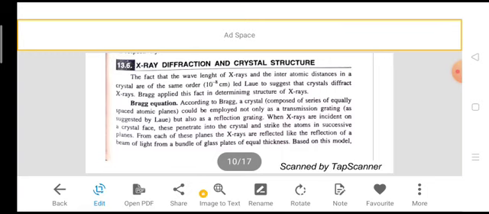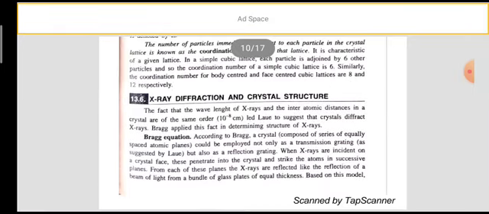Actually, what is the fact involved in this equation? The wavelength of X-rays and the interatomic distances in a crystal are of the same order. So the scientist Laue was led to suggest that crystals diffract X-rays. Bragg applied this fact in determining the structure of the crystal.